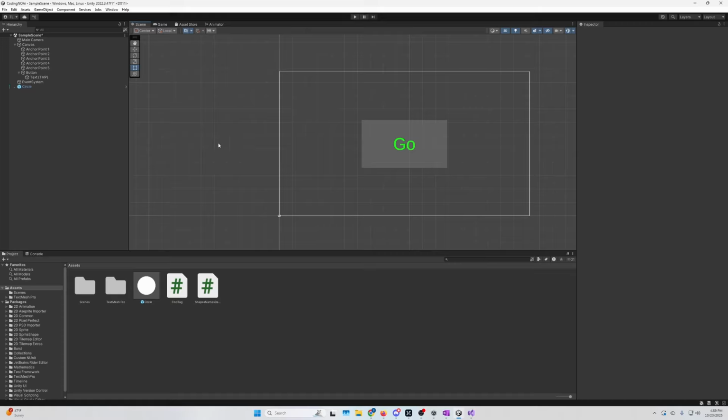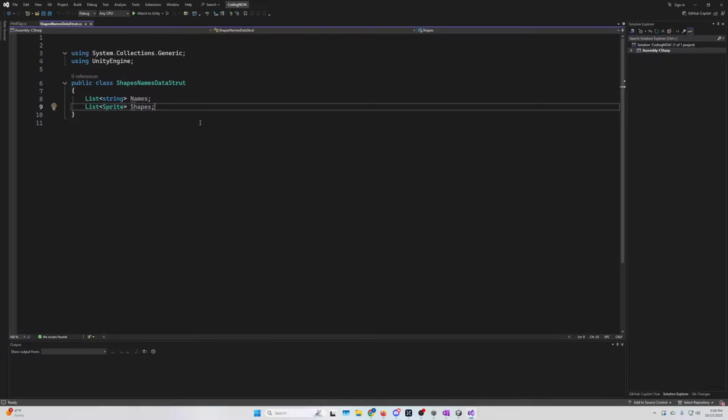All right, here's what we're gonna do. So the data structure I made is a little limiting, but I'm gonna keep it limited on purpose. If you're watching this and you want to challenge yourself a little bit, convert this data structure into a scriptable object. Scriptable objects are pretty commonly used as data structures. A data structure is just like an idea of a thing. It holds data of the types you want. So like, hey, I'm holding a list of strings and a list of sprites. We actually are going to get rid of that thing. I'm not making a list of anything.